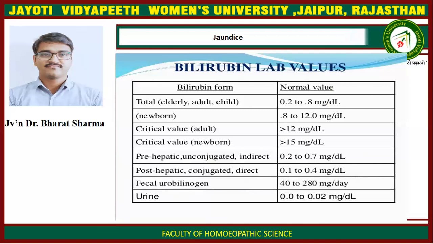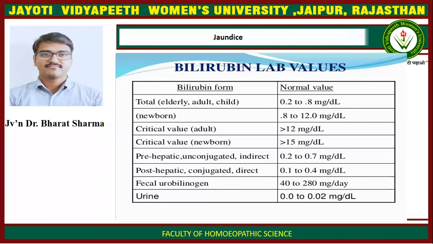In newborn, it is different. In newborn, it is 0.8 to 12 mg per deciliter. So in newborn, it is quite high. Critical value for adult is more than 12 milligram per deciliter, and critical value for newborn is more than 50 milligram per deciliter. Prehepatic or unconjugated, or indirect, bilirubin is 0.2 to 0.7 milligram per deciliter in blood.